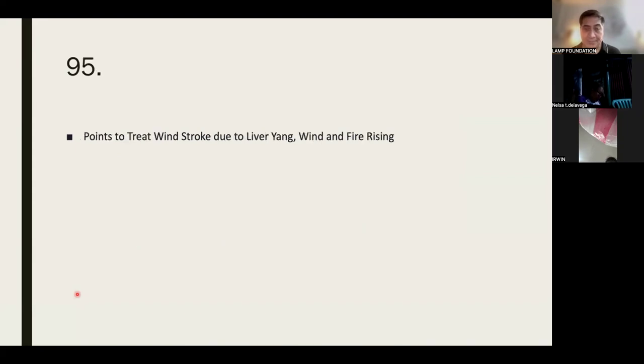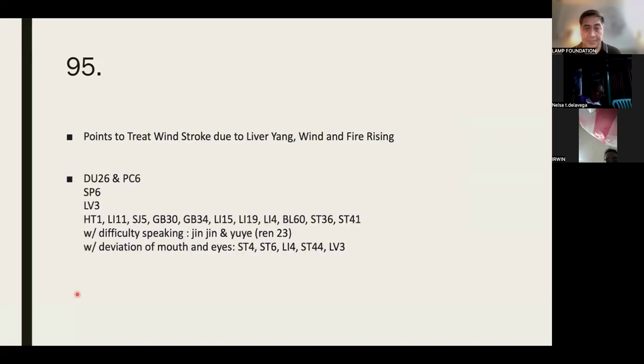Points. DU 26, PC 6, spleen 6, liver 3, heart 1, LI 11, Sanjiao 5, gallbladder 30, gallbladder 34, LI 15, LI 19, LI 4, bladder 60, stomach 36, stomach 41. If with difficulty speaking, REN 23; with deviation of mouth and eyes, it's stomach 4, stomach 6, LI 4, stomach 44, and liver 3.